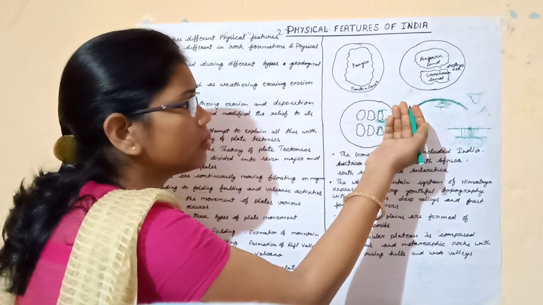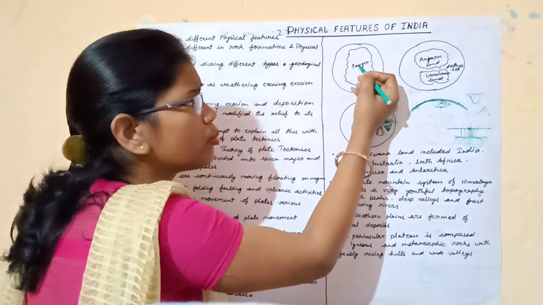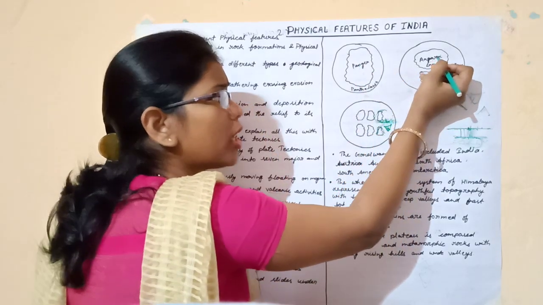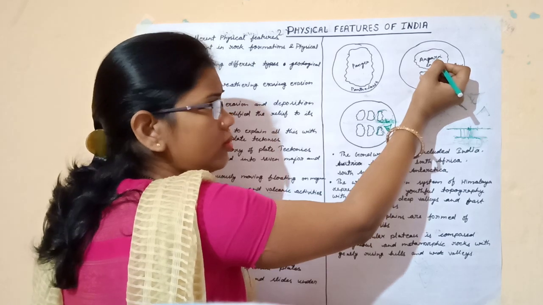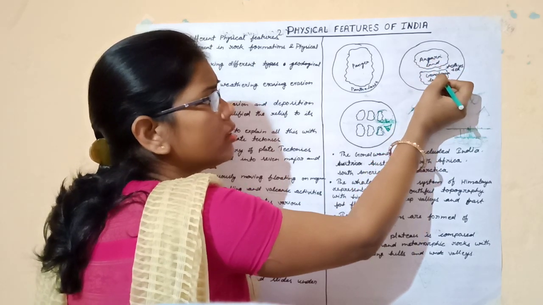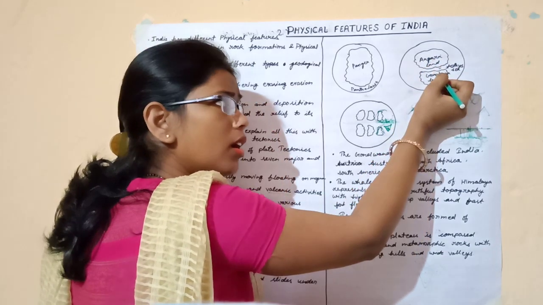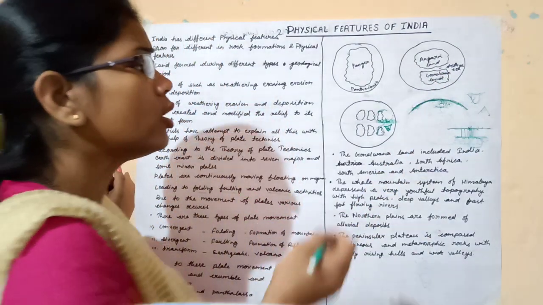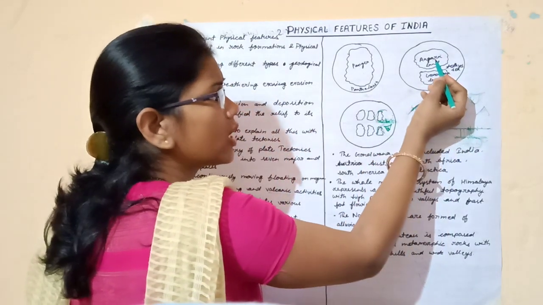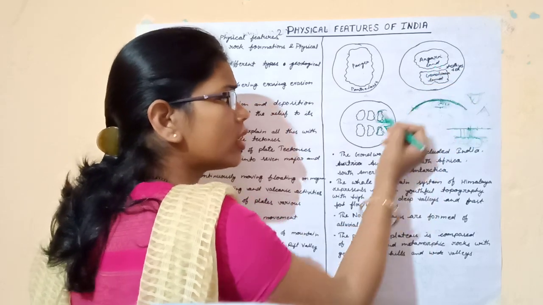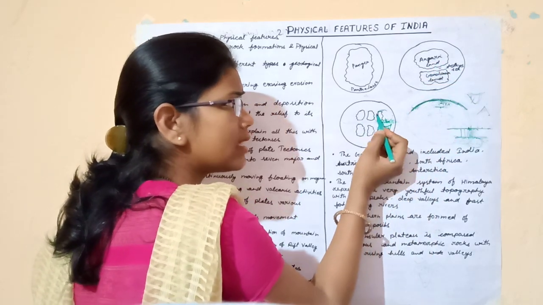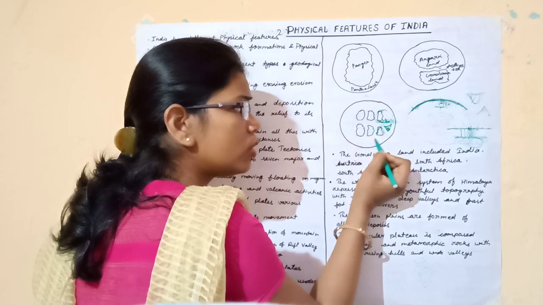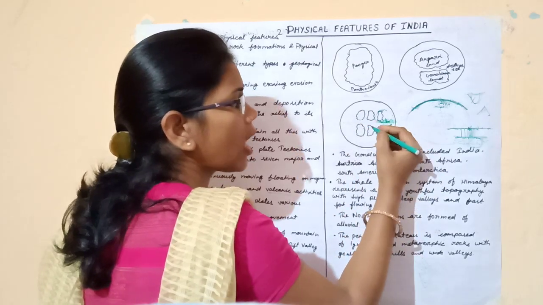After many years, Pangaea broke into two pieces. The north part is called Angara land, and the south part is known as Gondwana land. After that, Gondwana land and Angara land broke into a number of pieces, and then all the continents took their place.